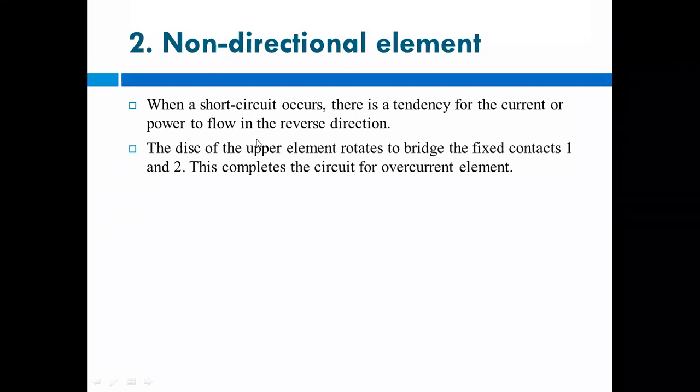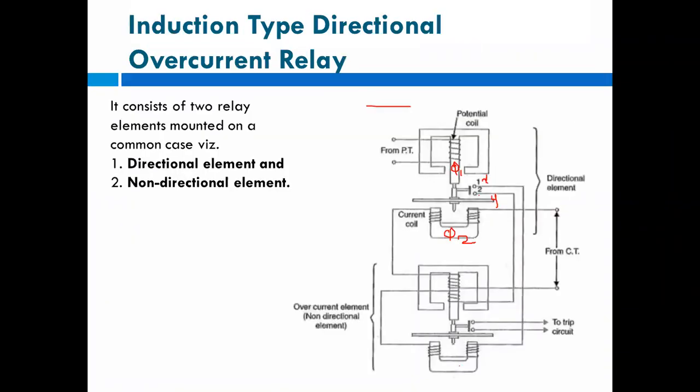In the non-directional element, the disk of the upper element rotates to bridge the fixed contacts 1 and 2, and this completes the circuit for the overcurrent element. So when any fault occurs, these contacts get closed, and the current will flow through the secondary.